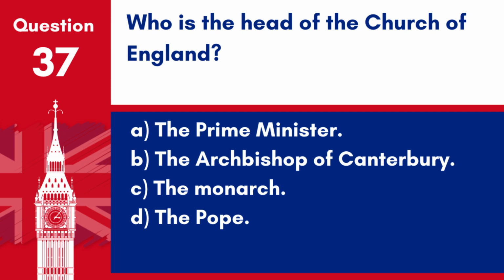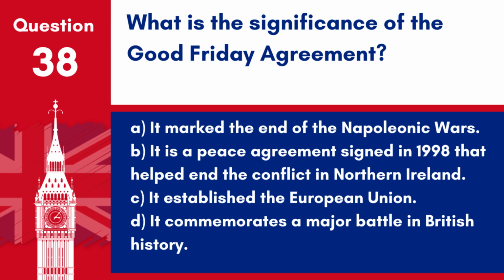A. The Prime Minister. B. The Archbishop of Canterbury. C. The Monarch. D. The Pope. Answer C. The Monarch. The British monarch is the supreme governor of the Church of England. Question 38. What is the significance of the Good Friday Agreement?